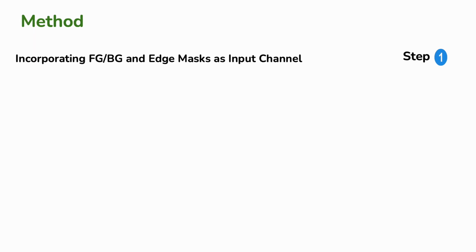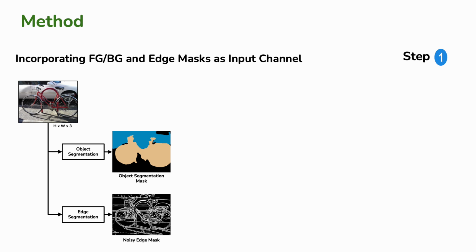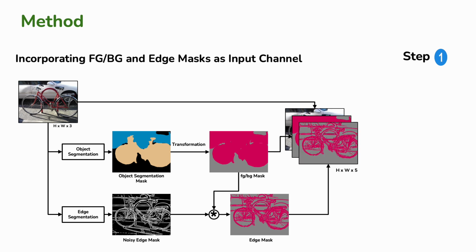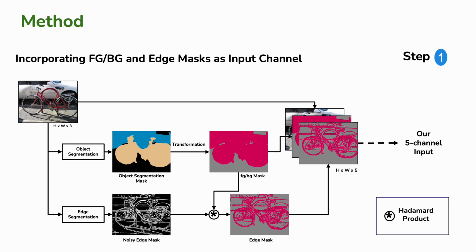The first step of our recipe involves augmenting the RGB input with object-based channels, which include the foreground, background, and edges. We send this input to an object segmentation model to generate the foreground-background mask. The same input is passed through an edge segmentation model to obtain the edge mask. Finally, we concatenate the RGB image with the foreground, background, and edge masks channel-wise, creating our 5-channel input.